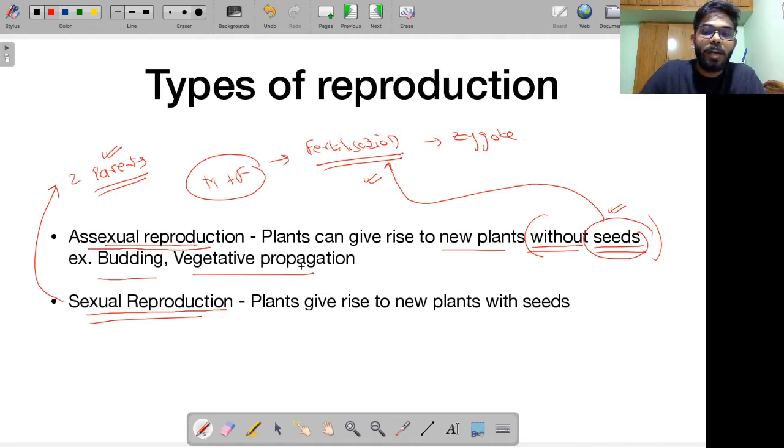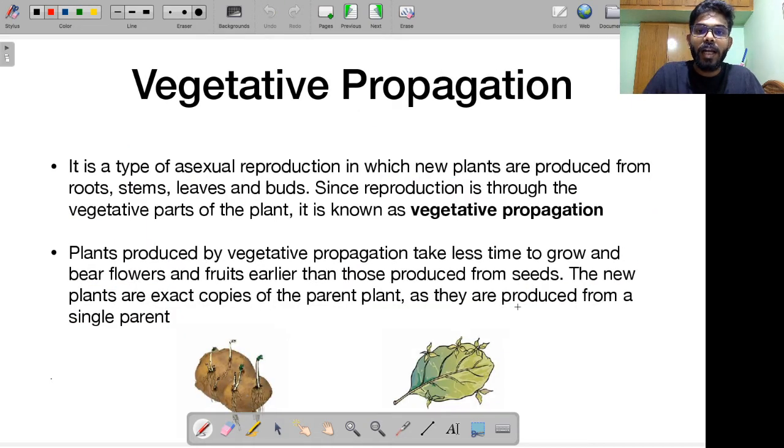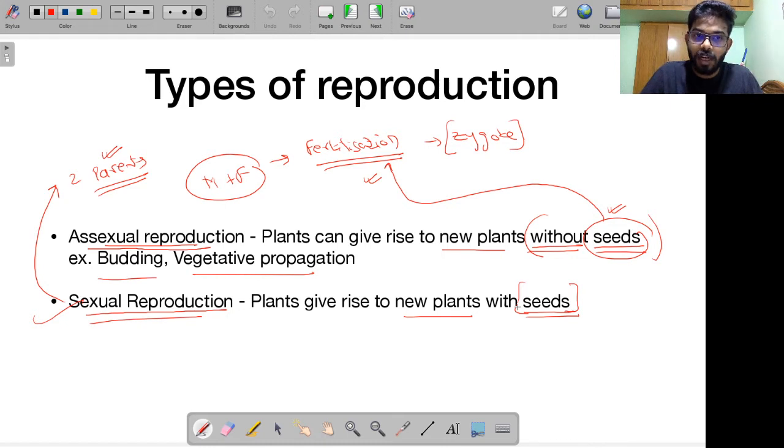Sexual reproduction, as I told you, is where plants give rise to new plants with seeds. We talked about the male part and the female part. Both of them will produce the male gamete and female gamete respectively. Both of them will fuse together, and a fertilization process takes place, which ultimately results in the formation of a zygote. That's why in sexual reproduction seeds are involved. Let's now talk about different types of asexual reproduction. We'll talk about budding, fragmentation, vegetative propagation, etc.